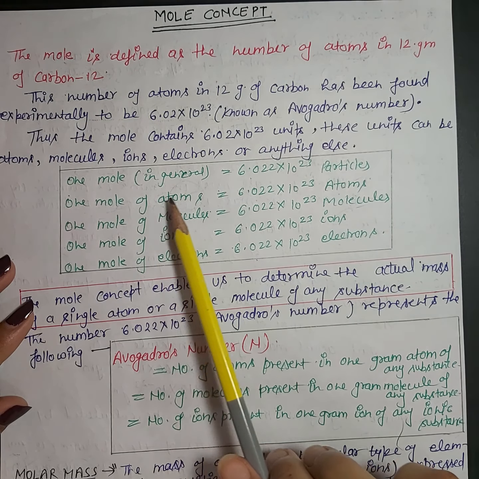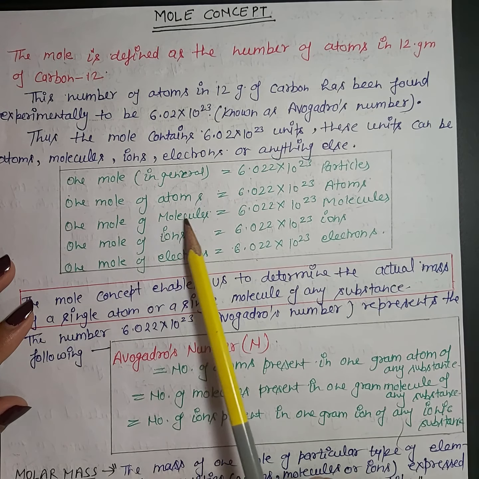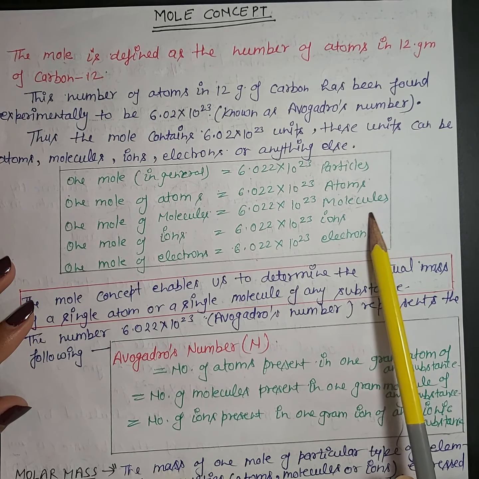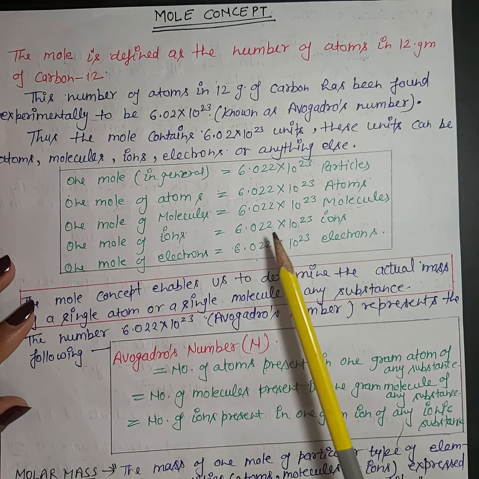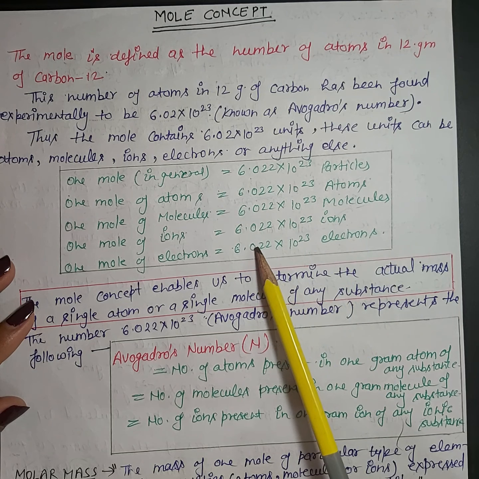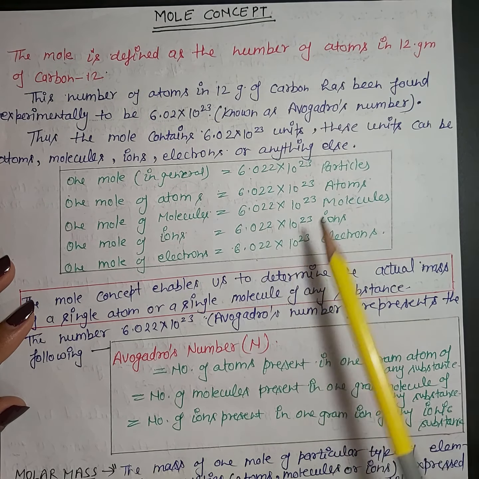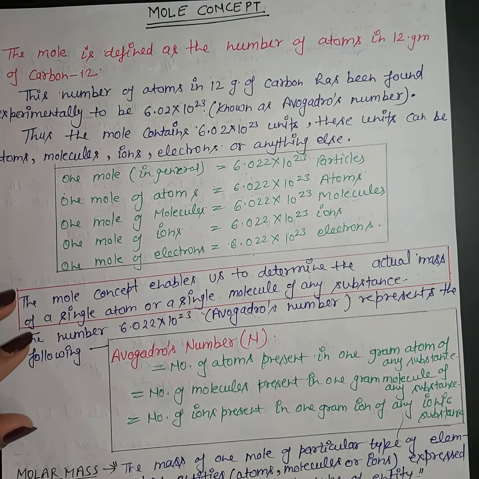Like 1 mole of atoms equals Avogadro number of atoms, 1 mole of molecules equals Avogadro number of molecules, 1 mole of ions equals Avogadro number of ions, and 1 mole of electrons also equals 6.022 × 10^23 electrons. So this is the information given by the mole concept.